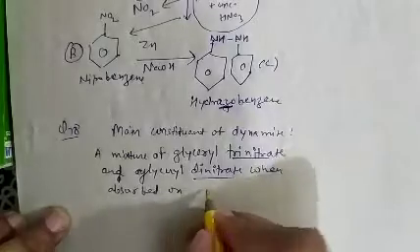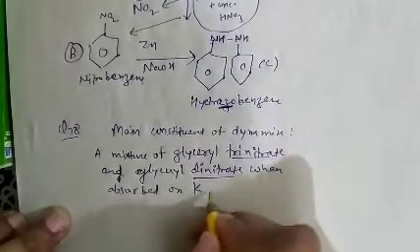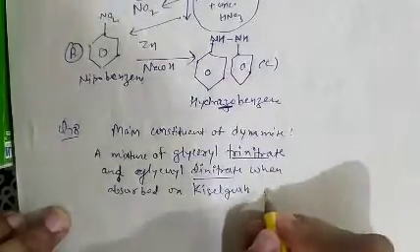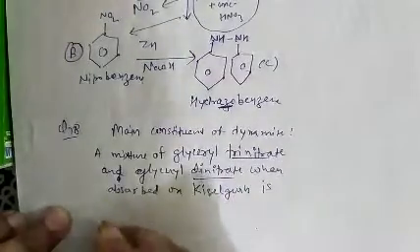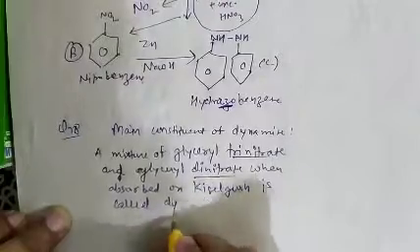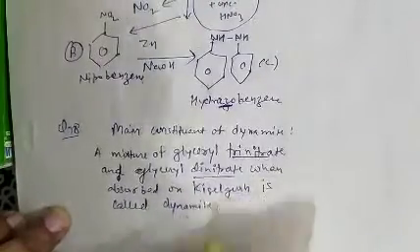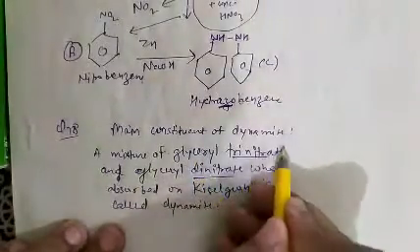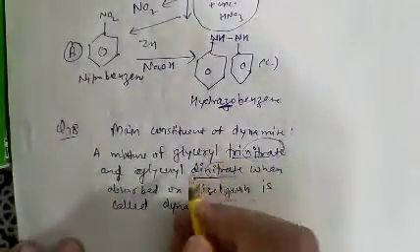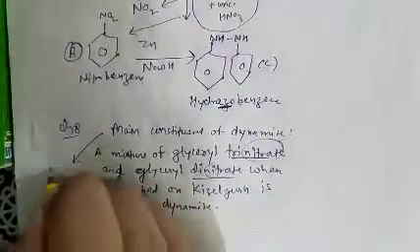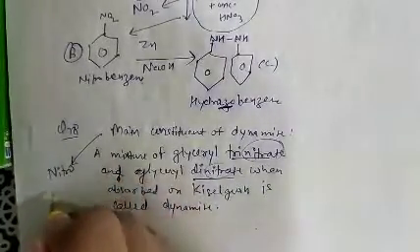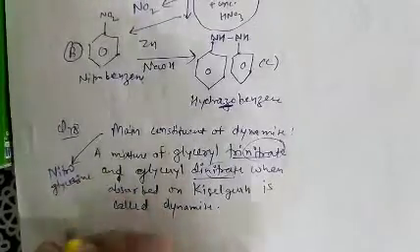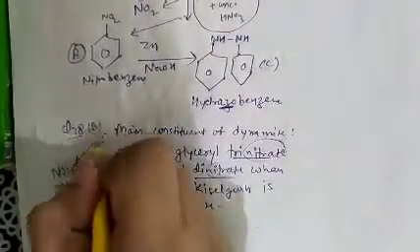is called dynamite. So basically the main constituent of dynamite is nitroglycerin. Nitrate and glycerin, therefore nitroglycerin is the main constituent. Nitroglycerin. So question number 78, option B is correct.